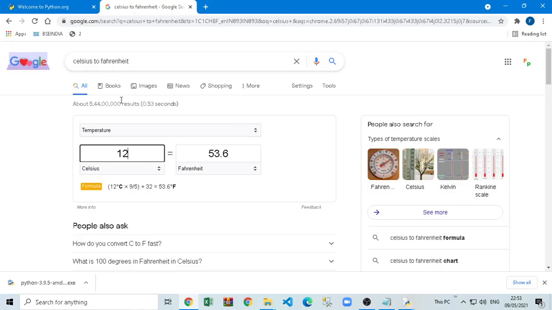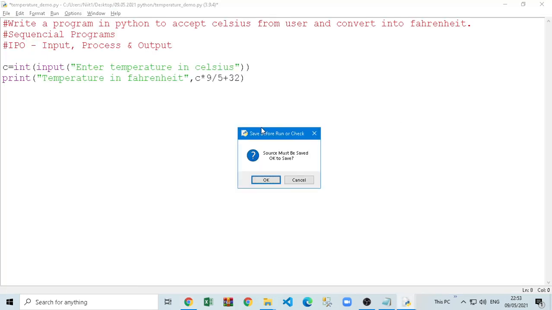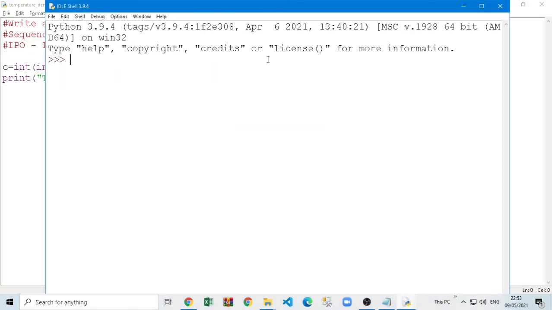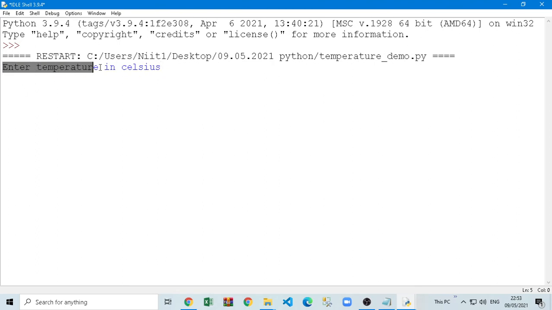This is the same thing the Google program is doing. It's taking the number from us. Behind this nice-looking design, there is actually a programming language. It's executing, taking your value, doing this calculation and giving you the answer back. Similarly here also, when I run the program, you can only see this window. You can put the number here and it gives you the answer, but behind this window there is code.